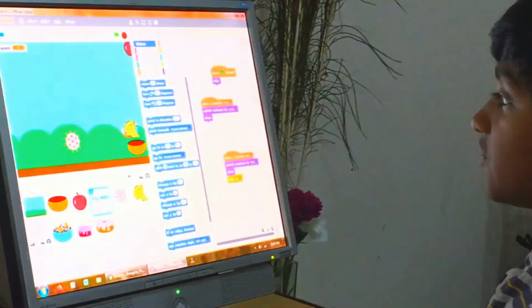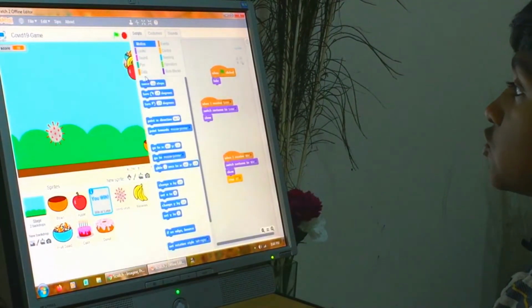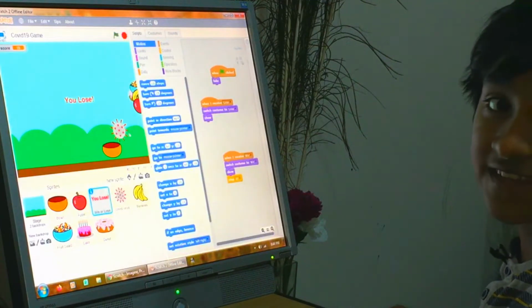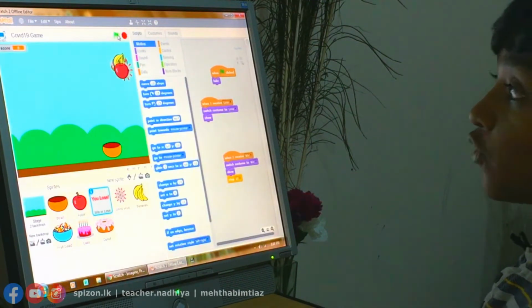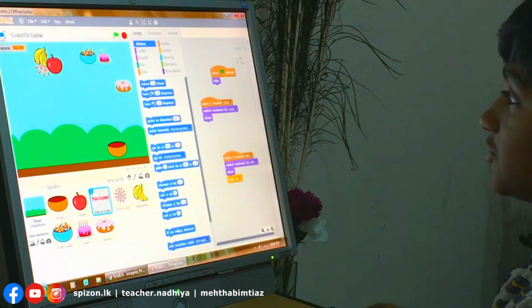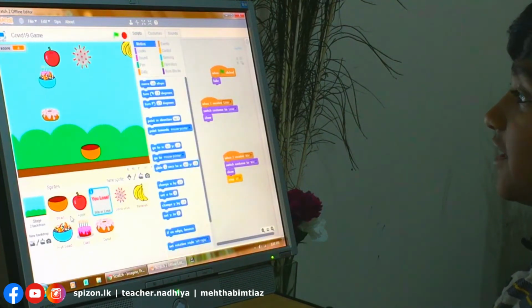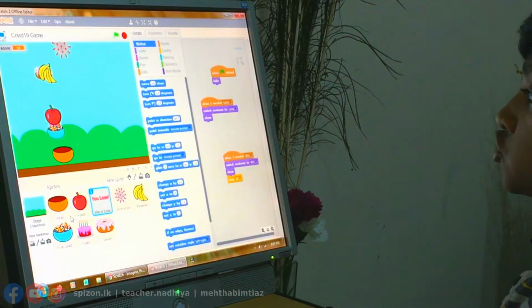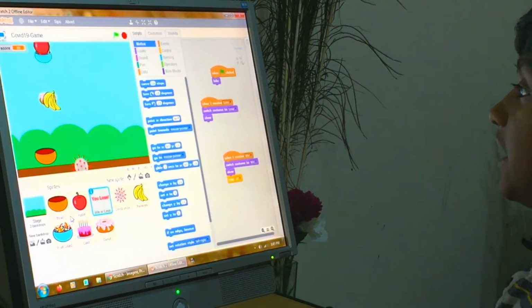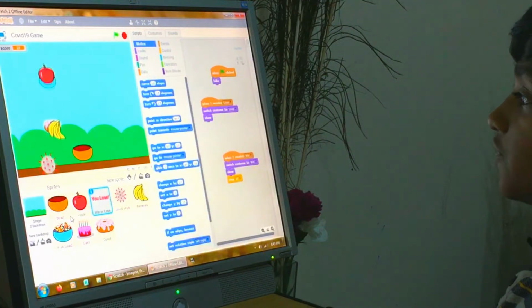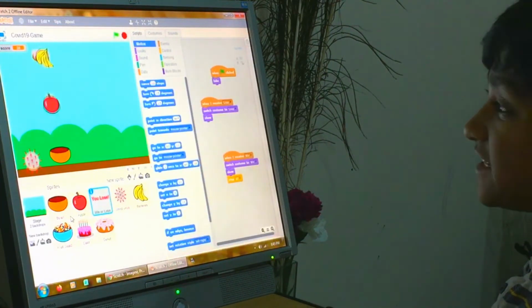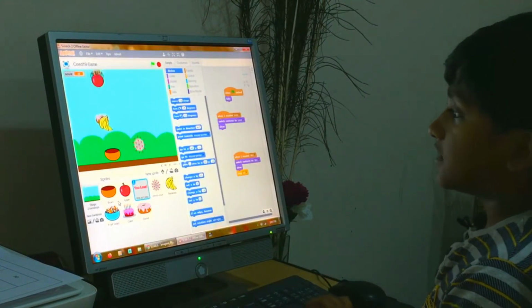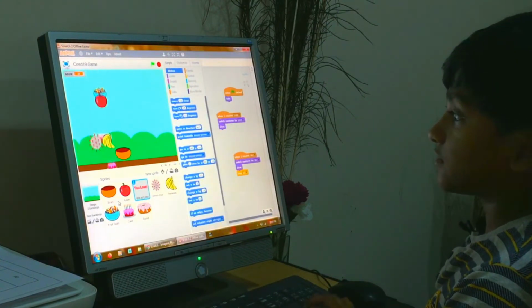Let's begin. We have to collect all these fruits falling from the sky, and also, I caught the COVID virus. You have to avoid catching the virus in this game. Oh no, this is tricky. You have to avoid catching the virus, because if you catch it, it will show you lose and the game will end. But if you get all of the fruit and avoid catching this virus, it will show you win, and that's all. The game will also end like that.